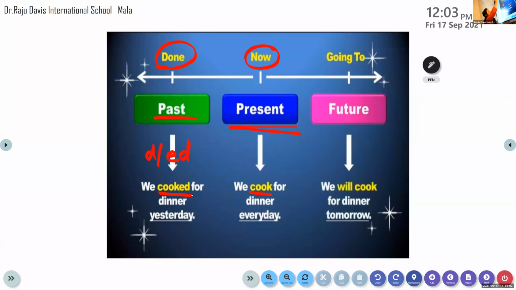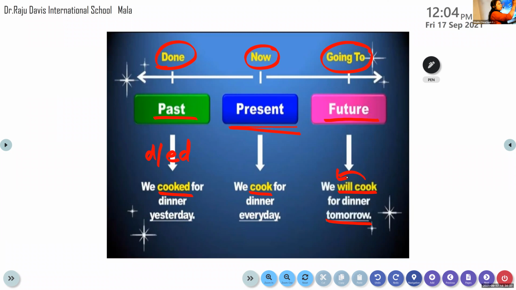Now the next form is called the future tense. The third form of the tense is called the future tense. Future tense indicates an action that is going to happen. By looking at the verb, we'll know it. We will cook for dinner tomorrow. So will cook: the word will is added before the verb. Can you see this? This is the future tense form of the verb.